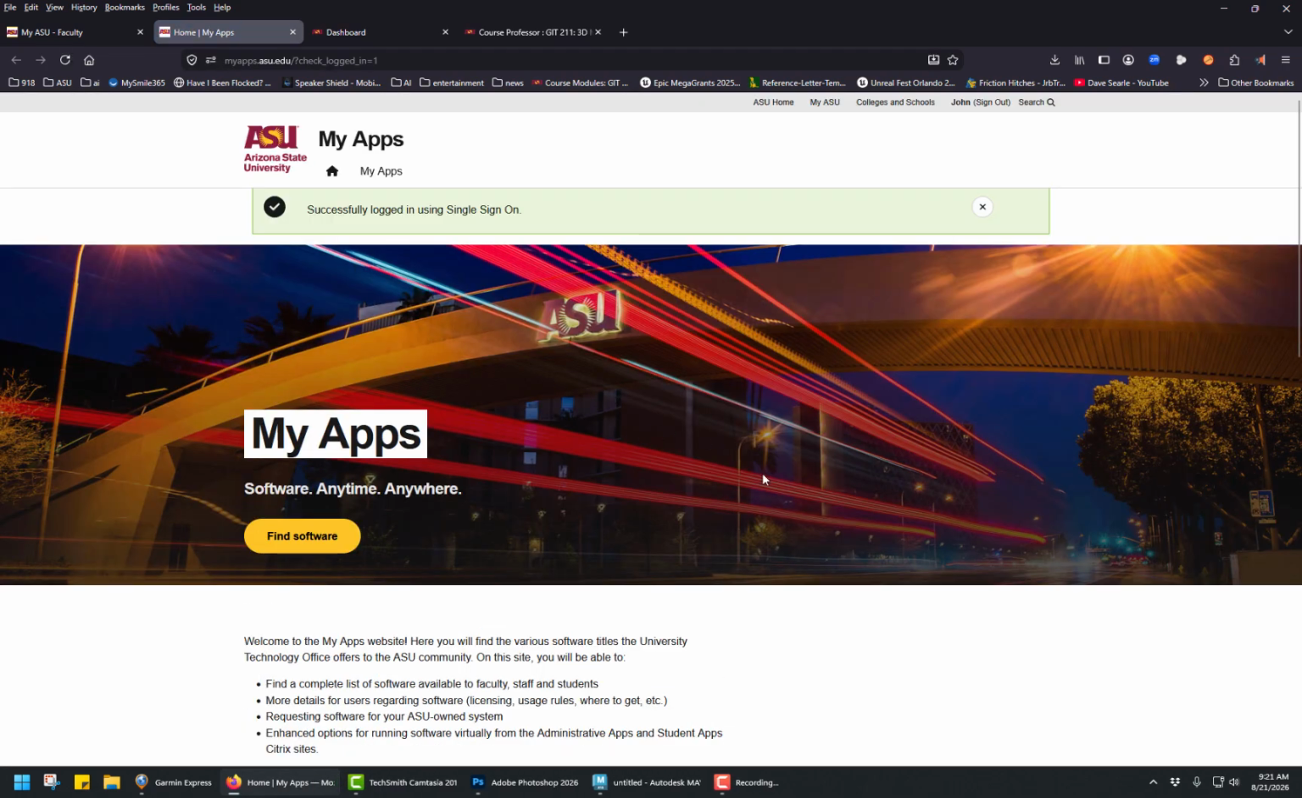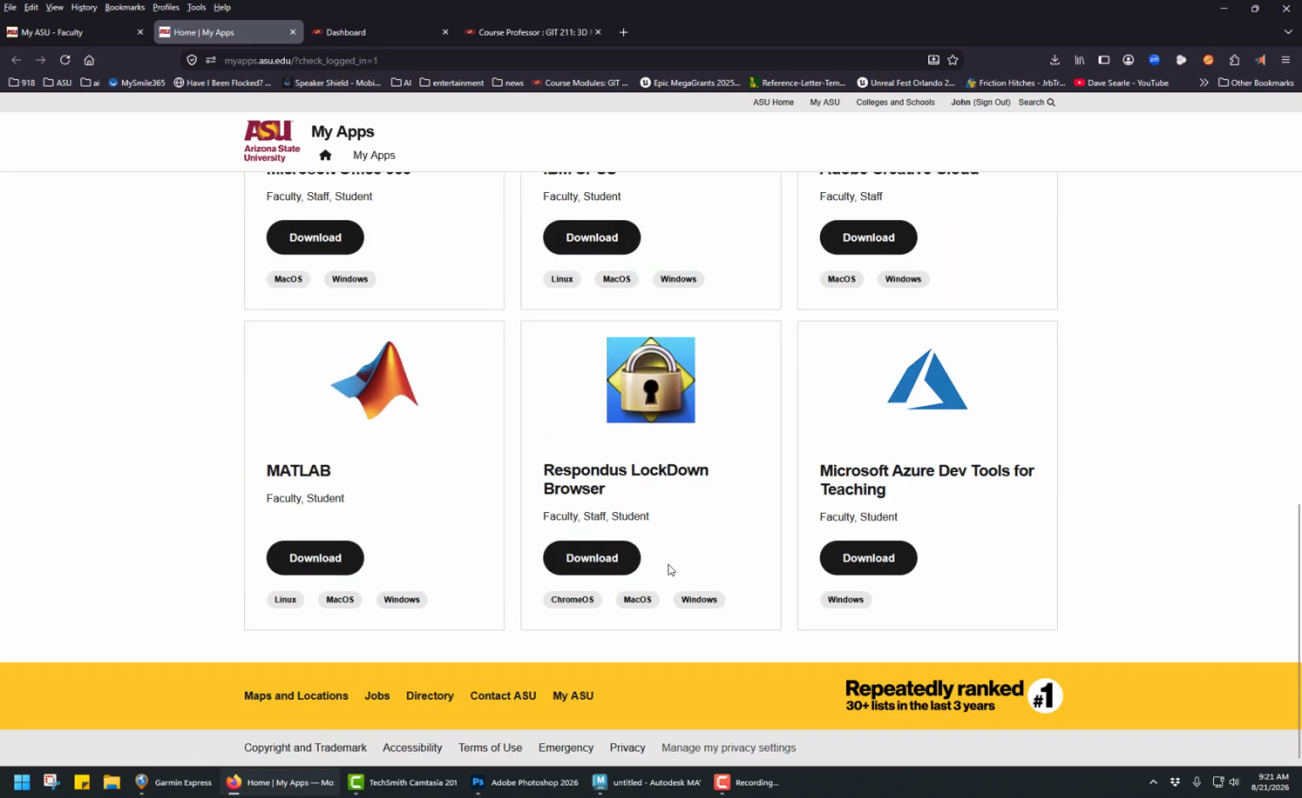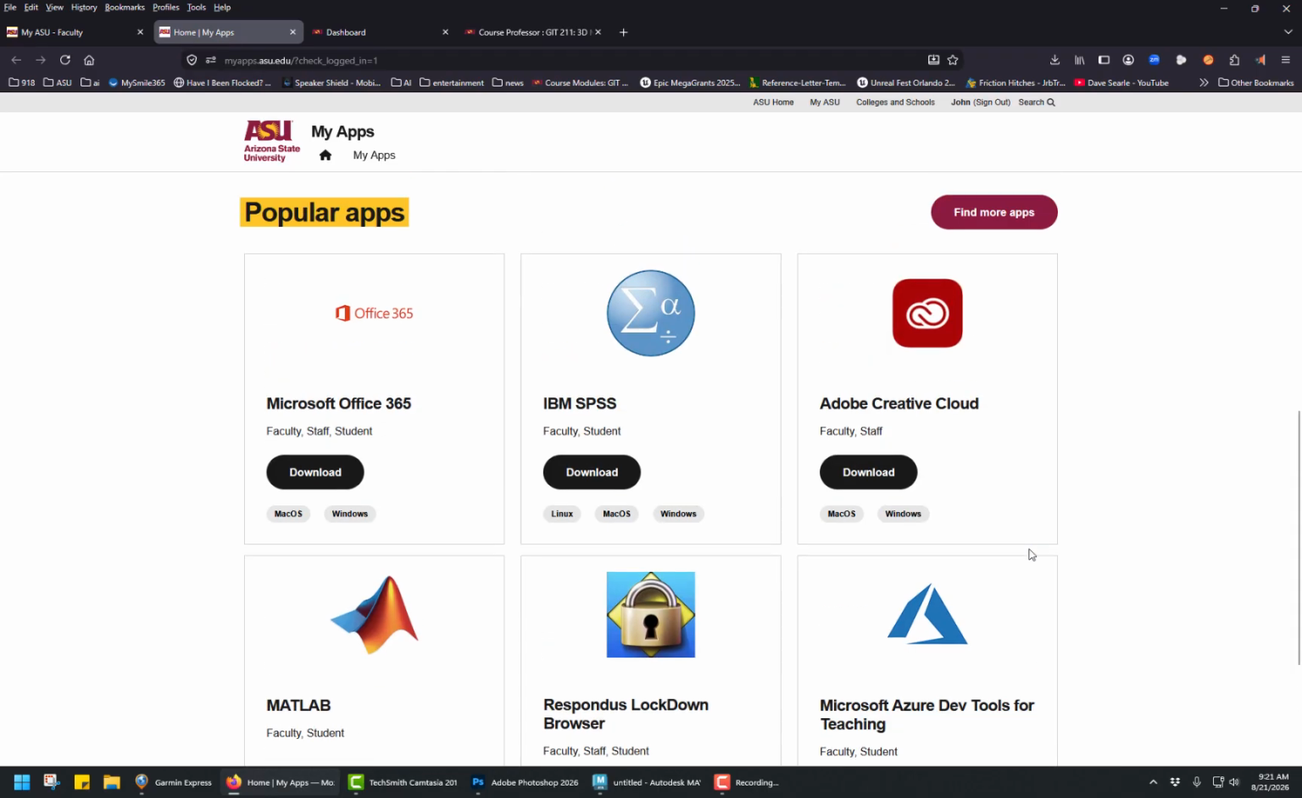From this page, as long as, again, you are logged in. Now you can see successfully logged in and signed in. These will give you direct links to all these free softwares for you. So this is just a few of them.